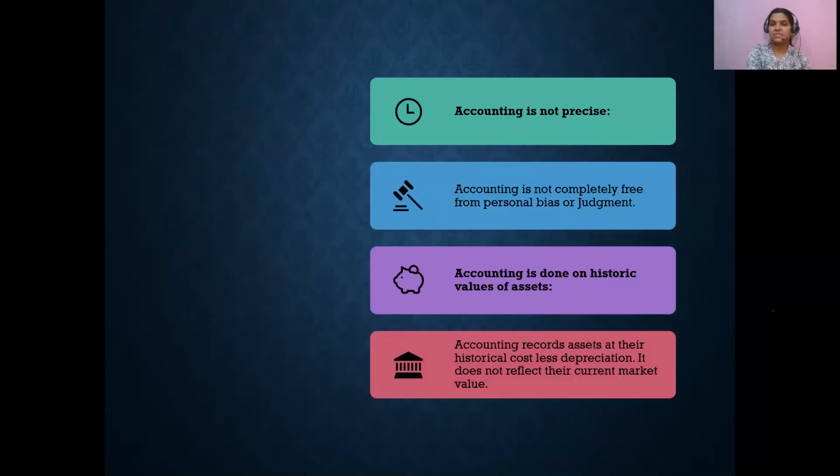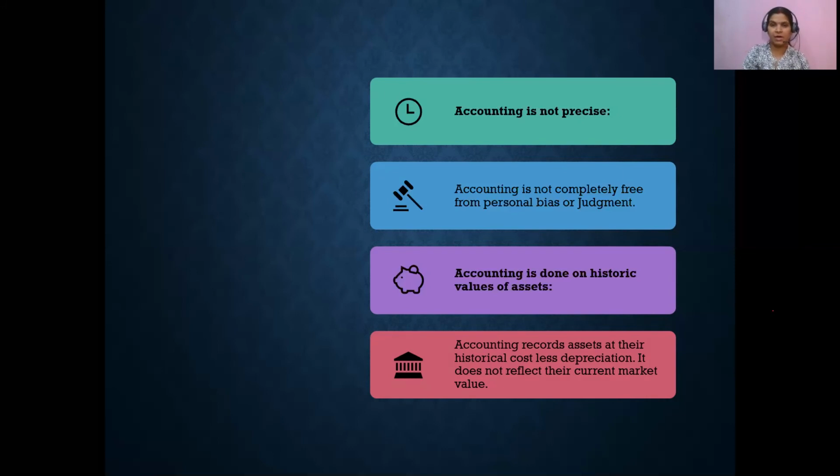What you do is record whatever has taken place. If a transaction takes place, then you record it, so it has already become historic in nature. We record the historical values of assets, so they are not updated to the present day's value. Most of the time they are historical in nature.